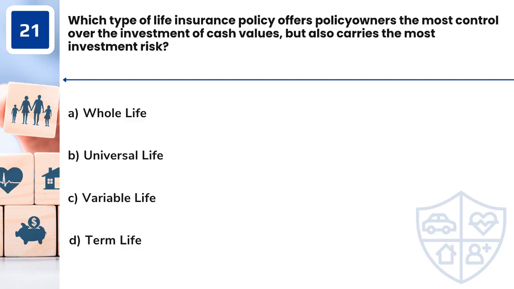Question 21. Which type of life insurance policy offers policy owners the most control over the investment of cash values, but also carries the most investment risk? A. Whole life. B. Universal life. C. Variable life. D. Term life.